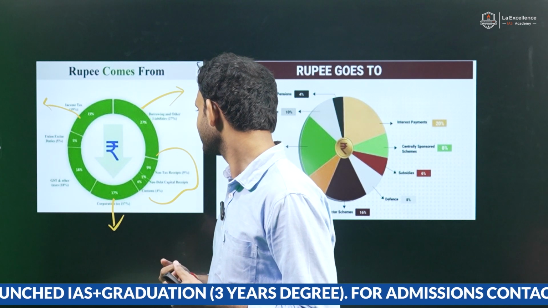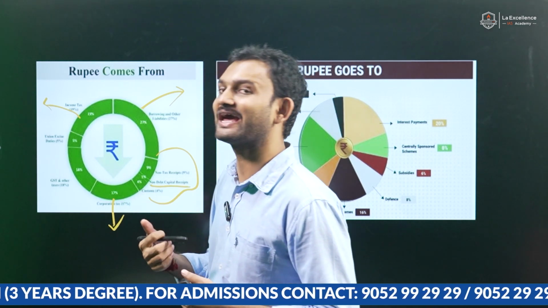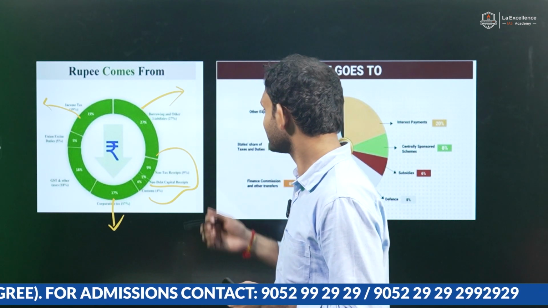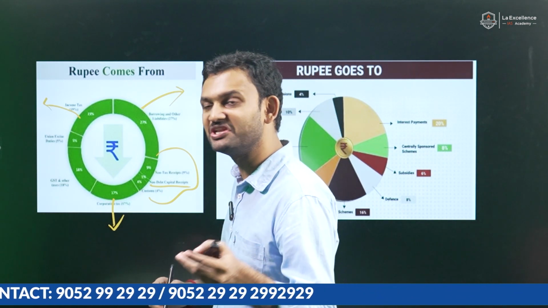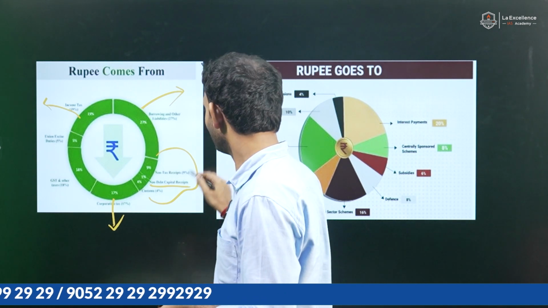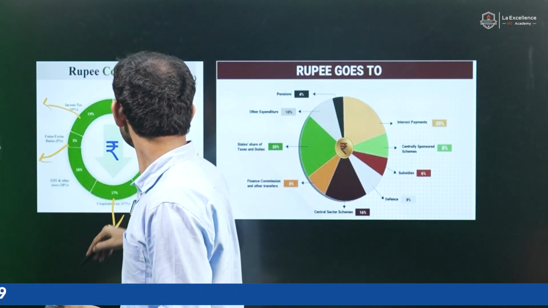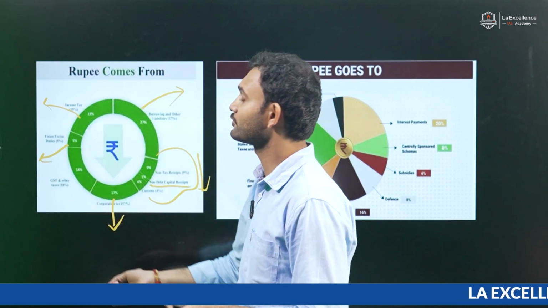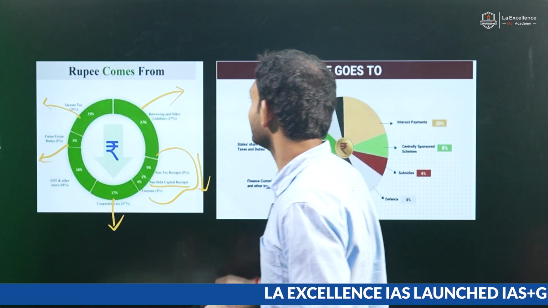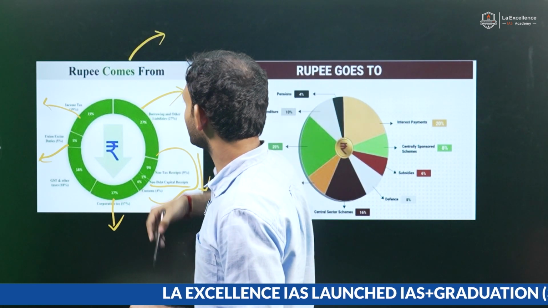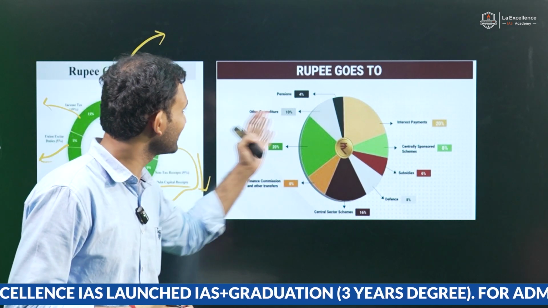If it's clear, then what about the other part of it? Non-tax receipts and non-debt capital receipts are becoming minuscule, which is very much less. And even excise duties and other kinds of indirect taxes are also reduced, which we will see in detail in the next part. So hope you understood the revenue part of it, how the receipts are.